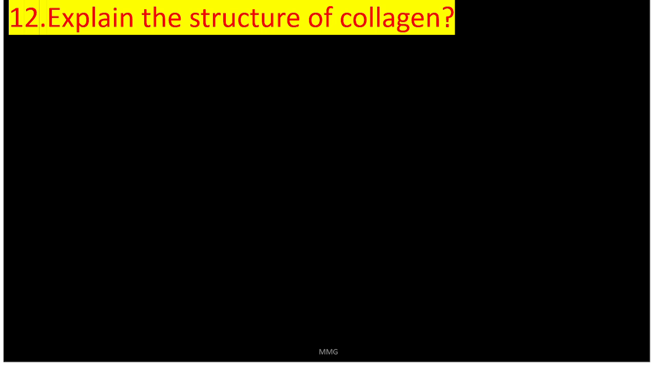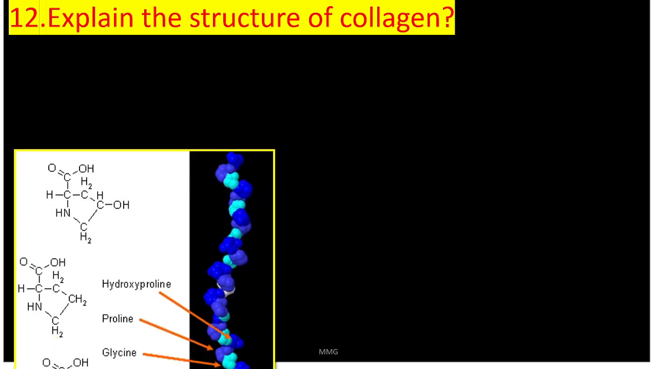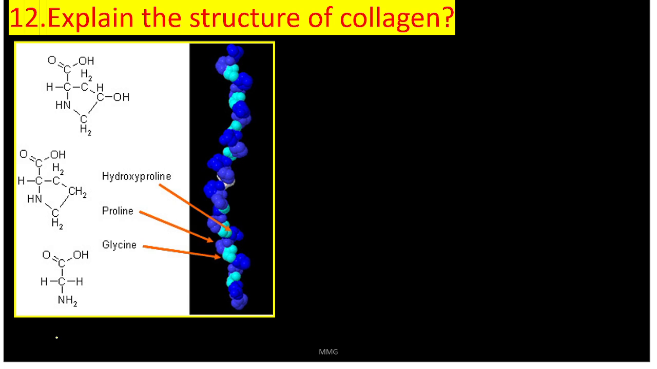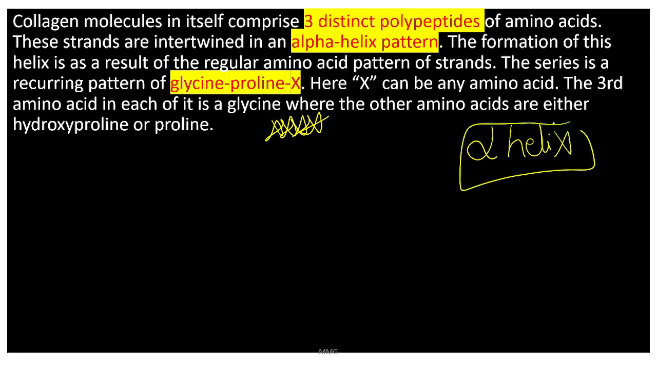Explain the structure of collagen. Repeat question from your previous years. So this is the structure of collagen. It consists of these amino acids: hydroxyproline, proline and glycine. It has 3 distinct polypeptide chains of amino acids in an alpha helix pattern. So it is an alpha helix pattern, consisting of 3 important amino acids: glycine, hydroxyproline and proline.